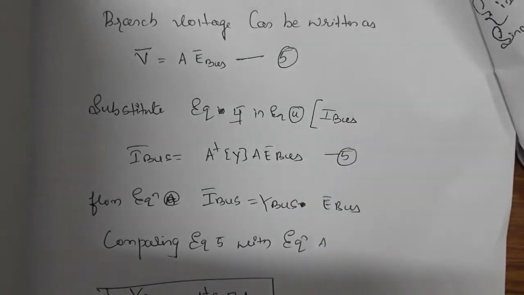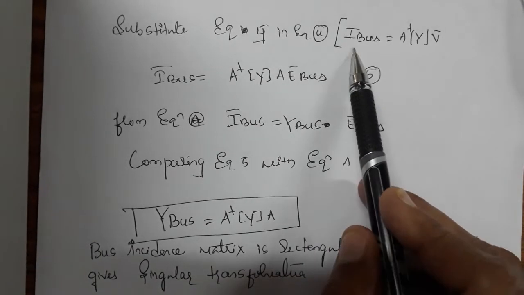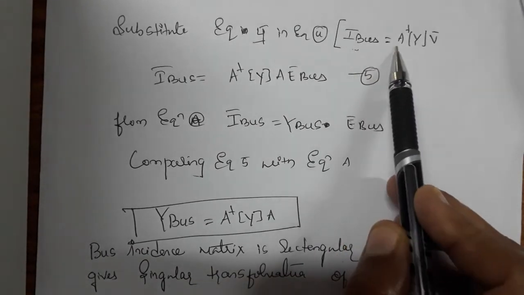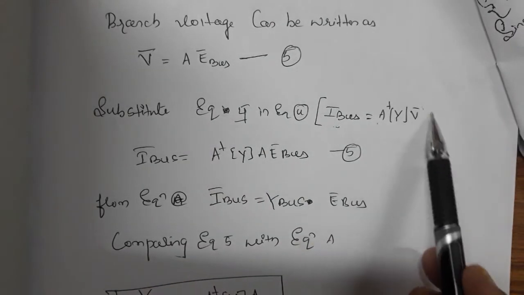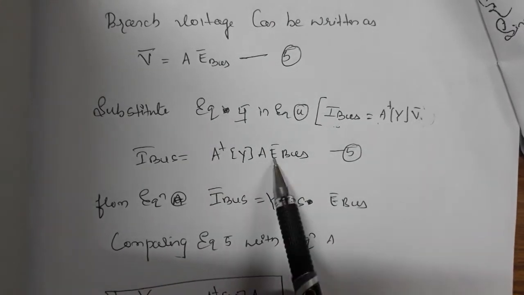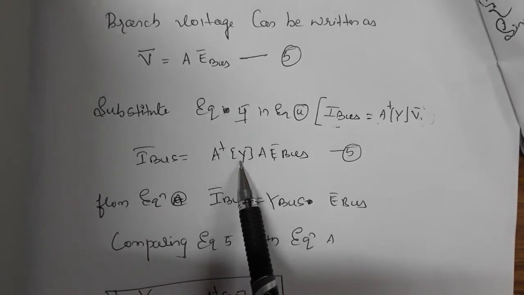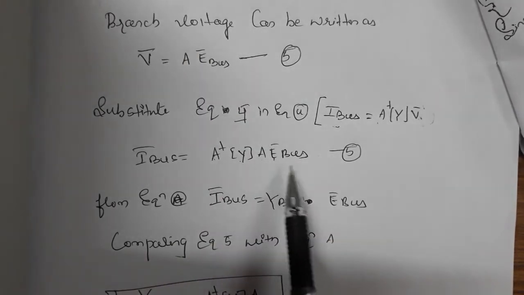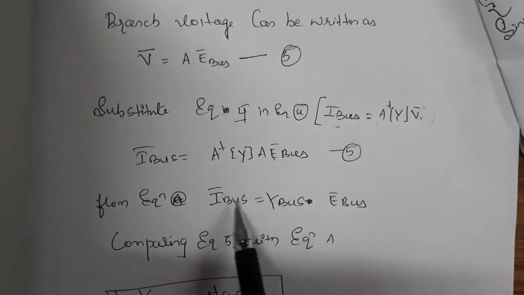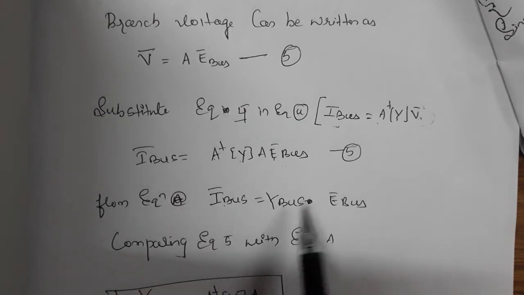What was that equation 4? Equation 4 will be I bus is A transpose of Y into V. We got V here, so substitute in this term, that only I will substitute. Once we substitute here, I bus is equals to A transpose of this matrix Y, A into E bus, this whole thing I will complete. In this form, as we found by the primitive network, what is this I bus? I bus is equals to Y bus into E bus.